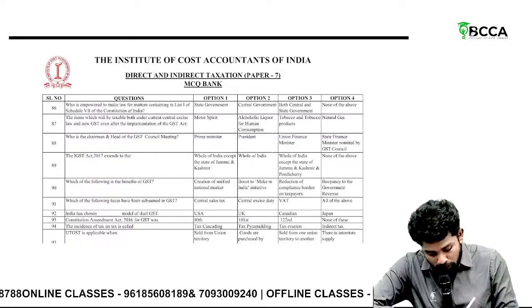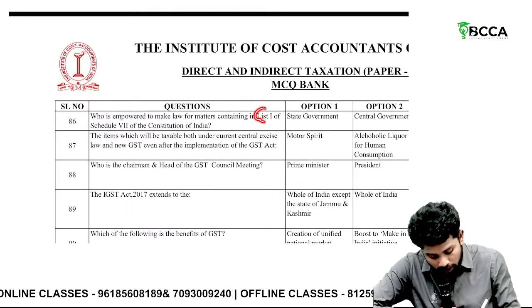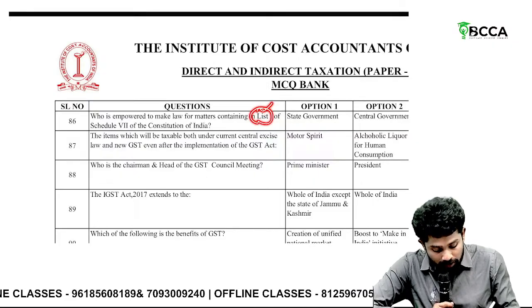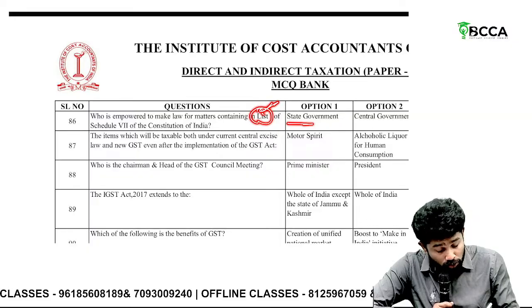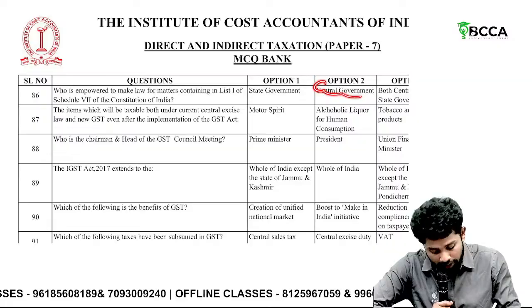Who is empowered to make law for matters contained in list 1? Central government. List 1, central government; list 2, state government. List 1, central government is the one empowered to frame laws.